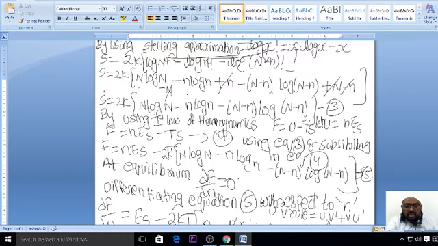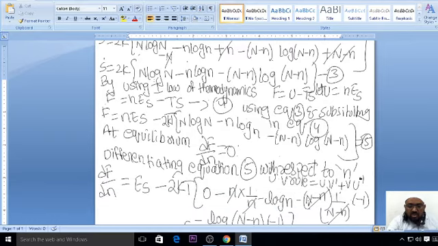So differentiating equation number 5 with respect to small n, we have to apply the UV rule here. What does the UV rule say? UV dash plus VU dash. So dou F by dou n is equal to Es minus 2kT. As you see, if I differentiate with respect to n, 1 into Es, so I have written here Es minus 2kT as it is. Capital N log N, 0 you'll get because it is not differentiable with respect to small n. So directly you can write 0. Then the UV rule, UV dash.